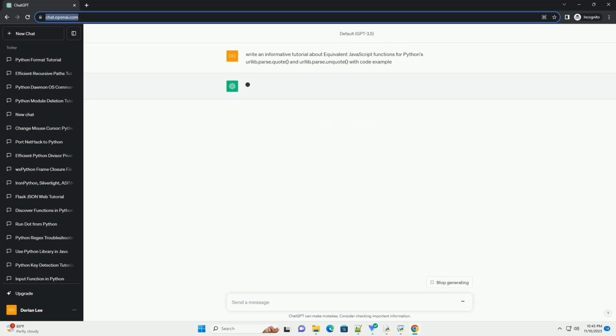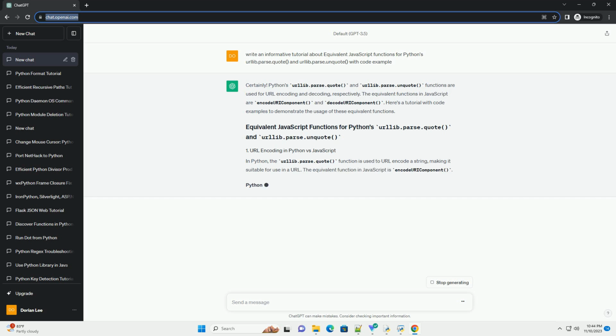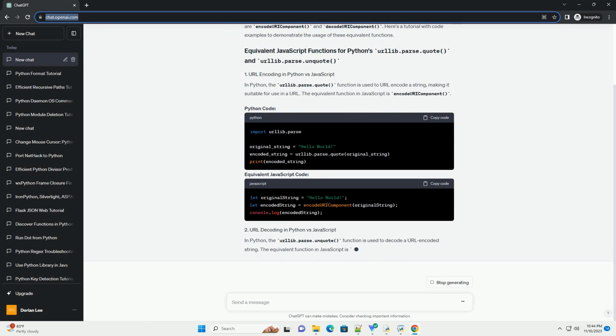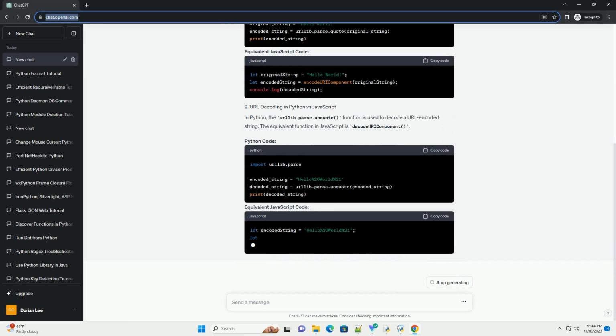Title: Equivalent JavaScript Functions for Python's urllib.parse.quote and urllib.parse.unquote. Introduction. Python's urllib.parse module provides useful functions for URL manipulation, and two of them are quote and unquote. These functions are used to percent-encode and decode URL components, ensuring proper handling of special characters.